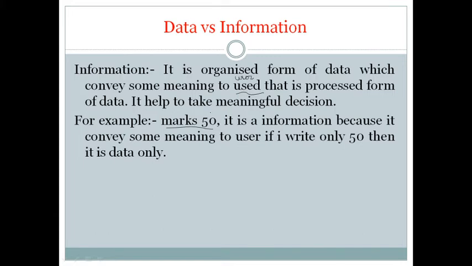When I process it and add some more content to the data then it will convey some meaning. So now it is information, which is the processed form of data, because the user can easily understand that 50 is the marks.